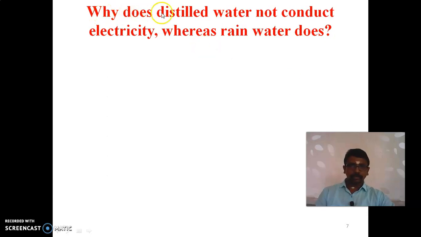Why does distilled water not conduct electricity, whereas rainwater does? Because in distilled water there are no ions, so it will not conduct electricity. Whereas rainwater has ions, such as acids, so it will conduct electricity.